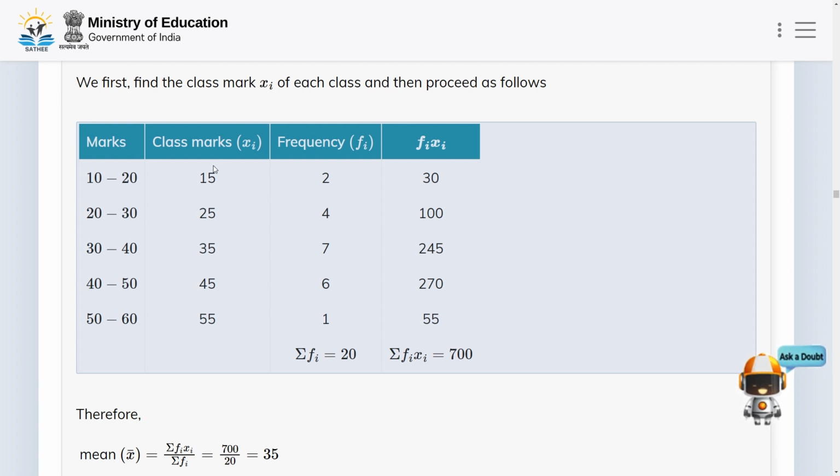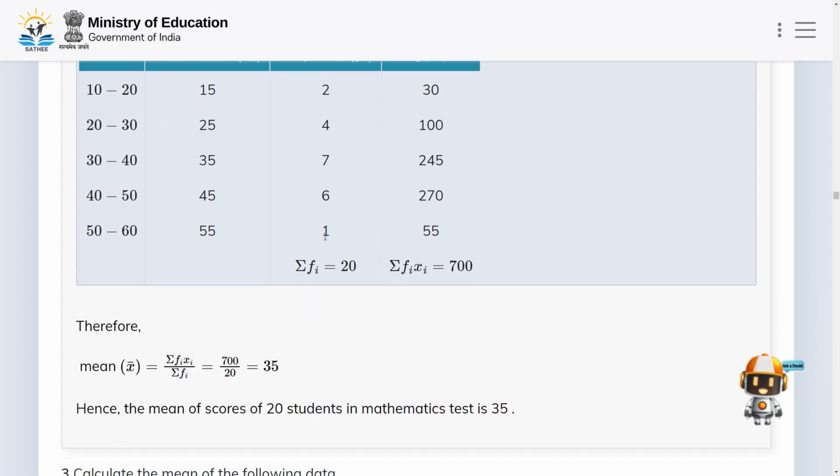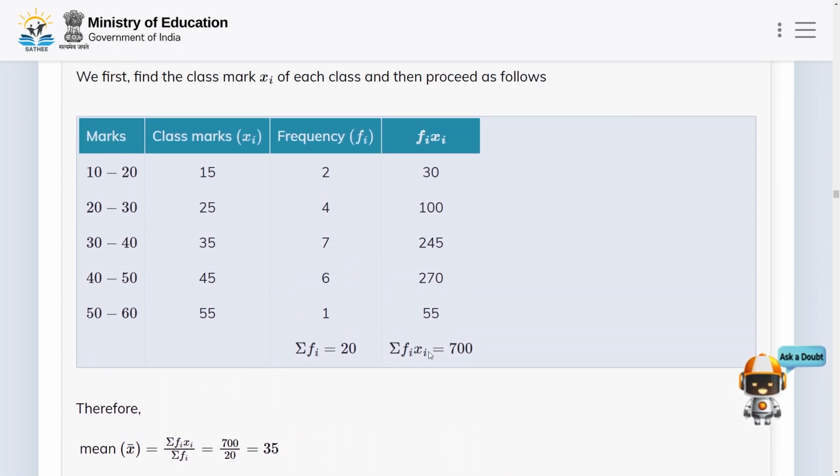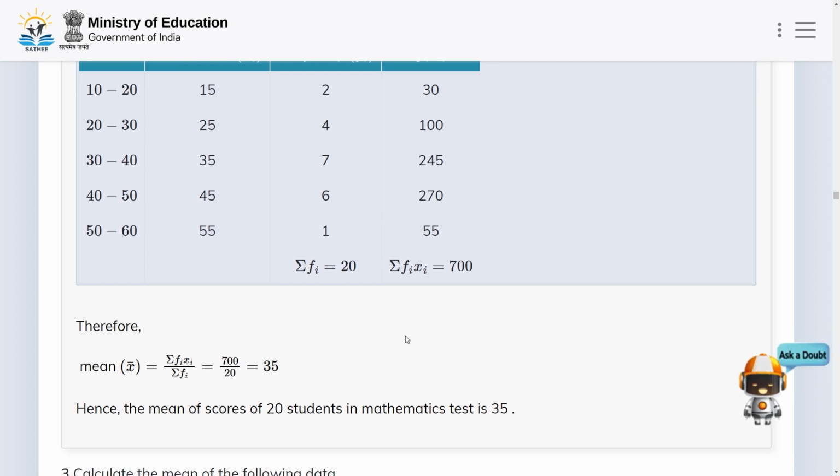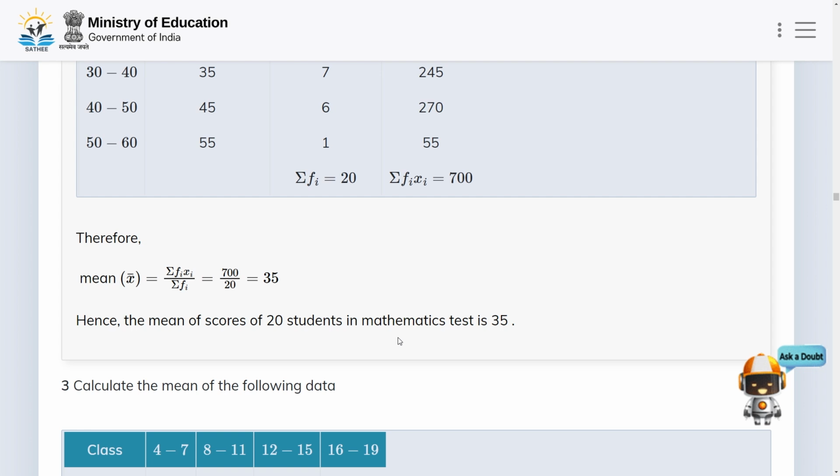Okay, now if we add these values, then we get summation fi equal to 20, and summation fi xi equal to 700. Therefore mean x bar is equal to summation fi xi divided by summation fi, that is 700 divided by 20, and this is equal to 35. Hence the mean of scores of 20 students in the mathematics test is 35. Okay, and this is the final answer.